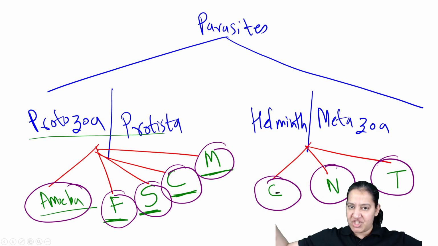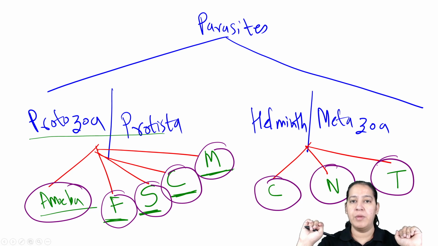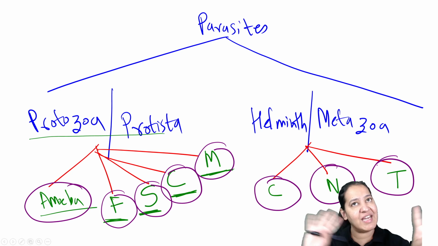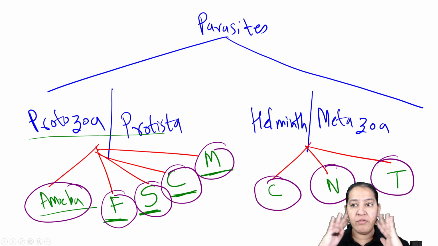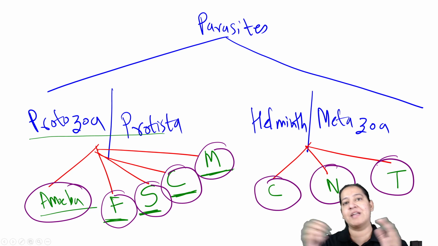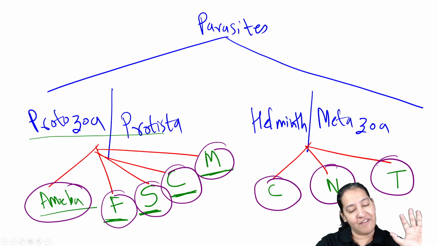So take a big sheet, a big paper, make this complete classification on one sheet, and stick it on the wall of your room. If you see it every day, it will be fixed in your mind and you can solve any question on parasitology. You will have an overview of which parasite belongs where. Is it a protozoa or a metazoa? In the protozoa, which category does it belong to? In the metazoa, is it cestode, nematode, or trematode? So you should have an overview.